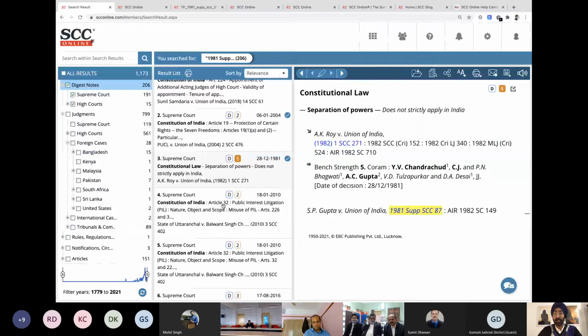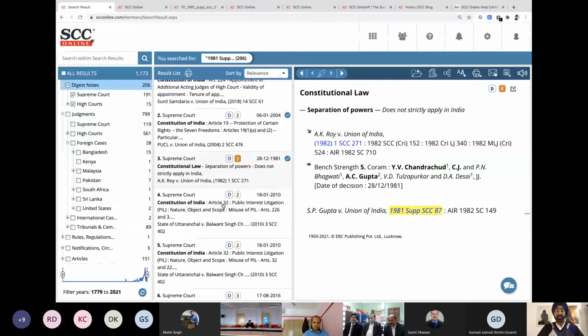So let's go back. Let's go to final party name. One more thing that you can do over here: you can search with the help of famous cases. These are titles given by the media, like I'll show you the list, like Babri Masjid case, Triple Talaq, Aadhaar judgment and all. So you don't have to write the name of the case. You just give the title that is given by the media. Click on that. It'll automatically decode it. The first is the case, SP Gupta, the case is there. So it comes in like this.